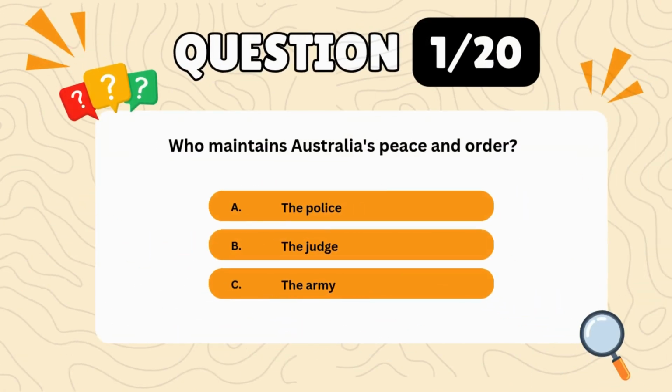Question 1. Who maintains Australia's peace and order? A. The police. B. The judge. C. The army. Correct answer, C. The army.